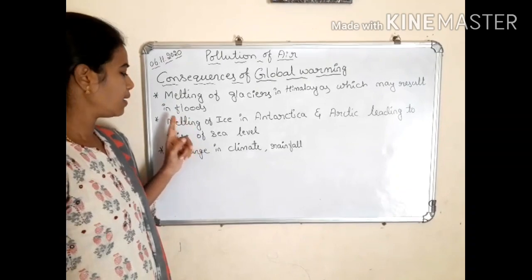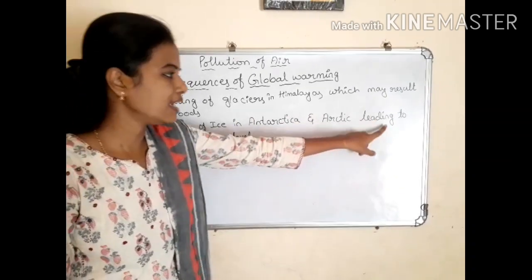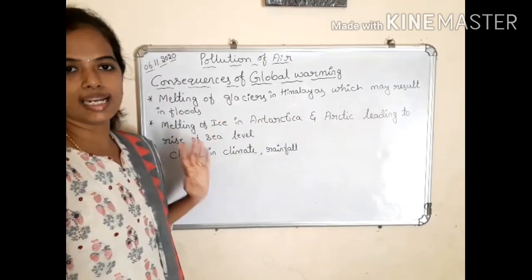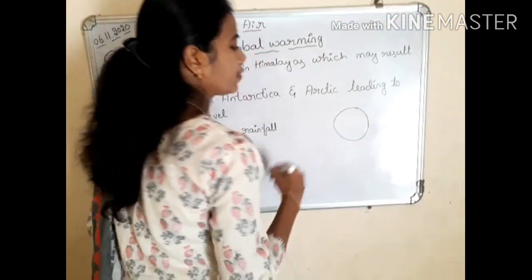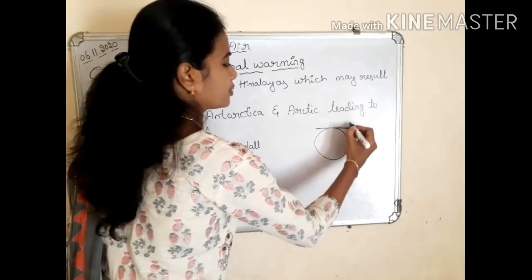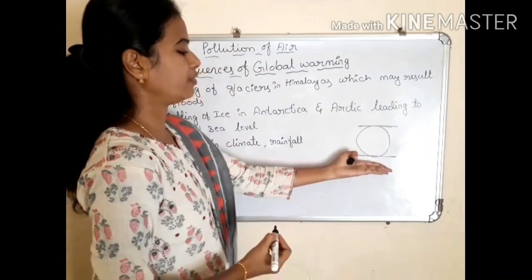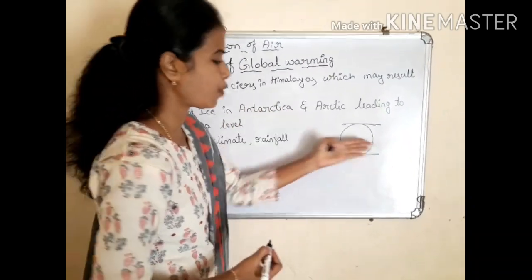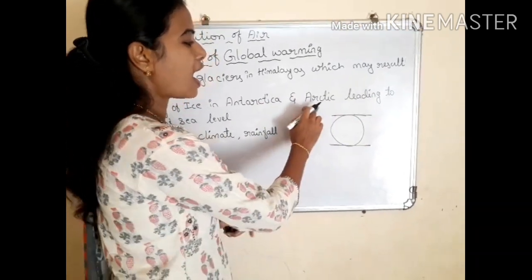Second consequence is melting of ice in Antarctica and Arctic leading to rise of sea level. Just consider this is the globe. Upper portion we call the Arctic. Down portion we call Antarctica.